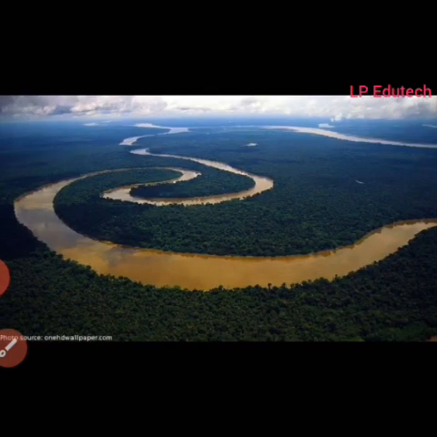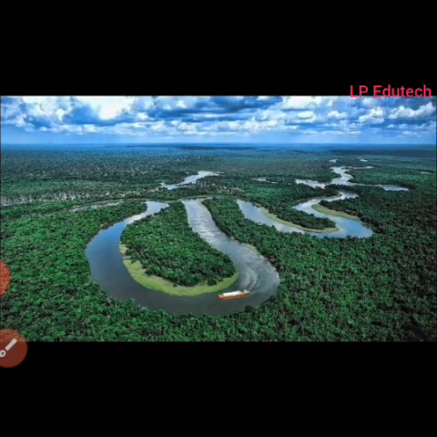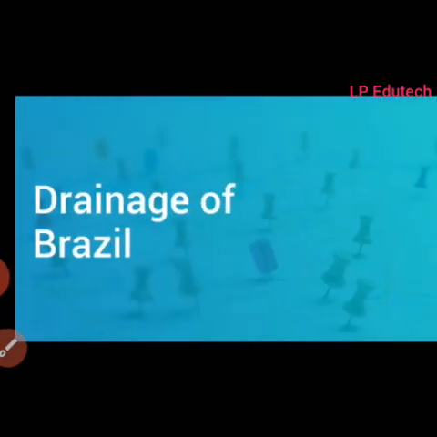Okay, number one that we are going to see is the Amazon basin. You can see the beautiful picture of the Amazon basin. The main area which is dug by that particular river and its tributaries is called the basin. And this is the beautiful picture of this basin, the Amazon rivers. It is very densely populated by trees, and this area is not accessible to human beings. Let us have a look at the Amazon basin first.